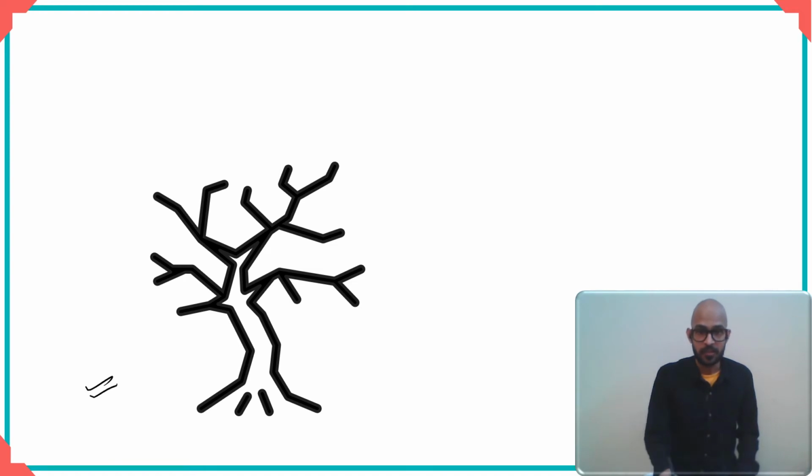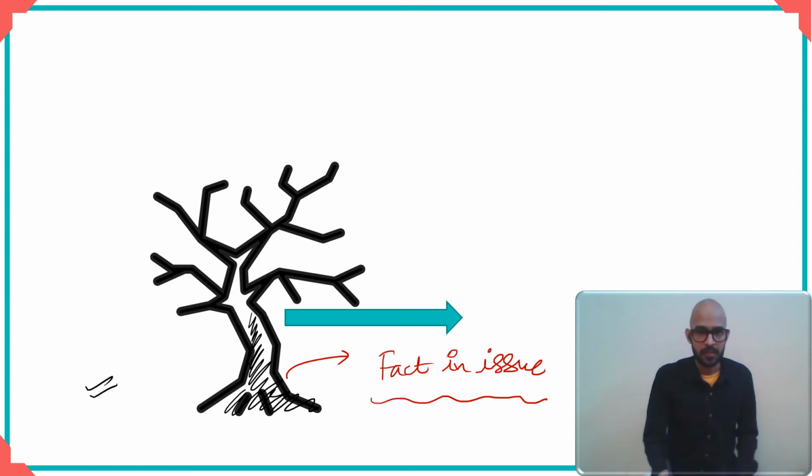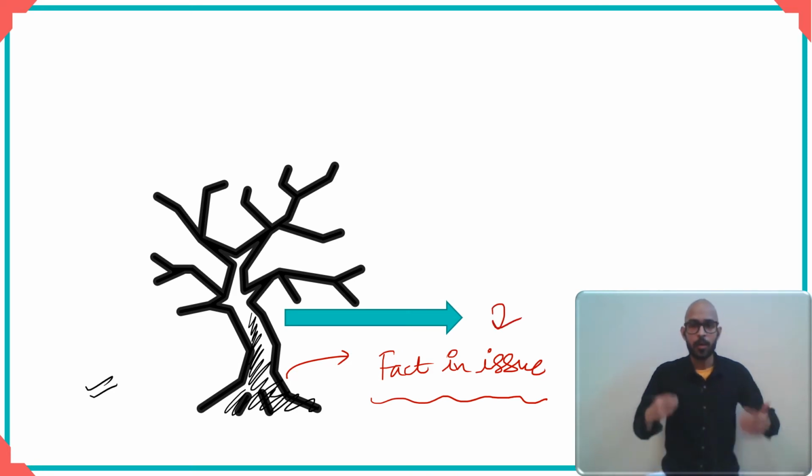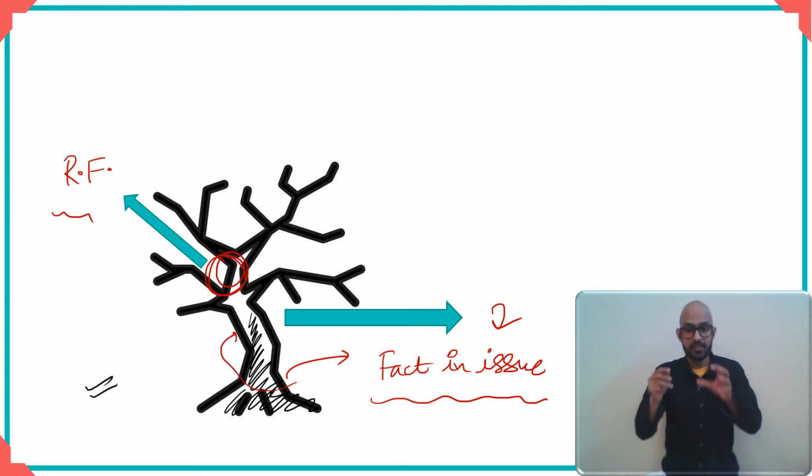As you can see, this is a tree. So this is the bark of the tree, or the main trunk of the tree, the one that is connected to the roots, the main thing. You can think of this as the fact in issue, right? This is the principal fact. However, you also know that these are also parts of the tree as you go further away. So if I talk of this part, which is the trunk, this is the fact in issue. Now as I go further away, let us say I take this point here. Now this point is connected with the trunk in some way, and therefore this would be a relevant fact, right? It has gone away from the trunk, but still it is connected with the trunk, it is connected with the fact in issue. It's a relevant fact.